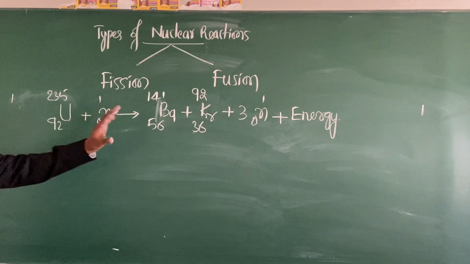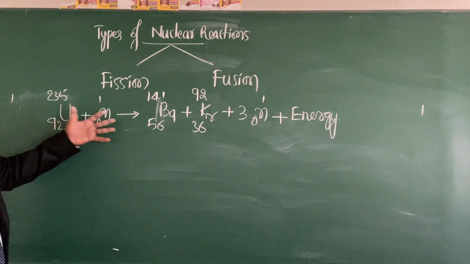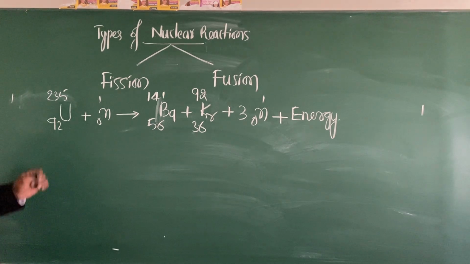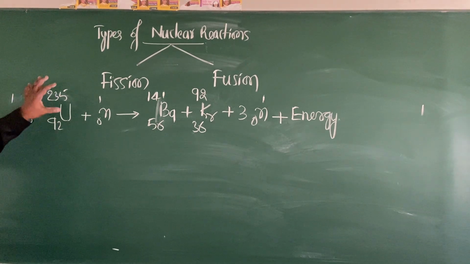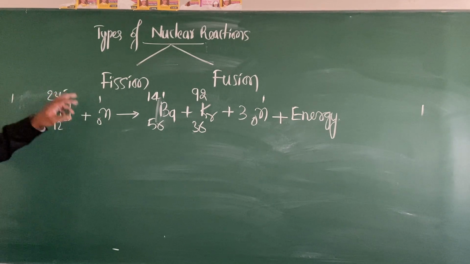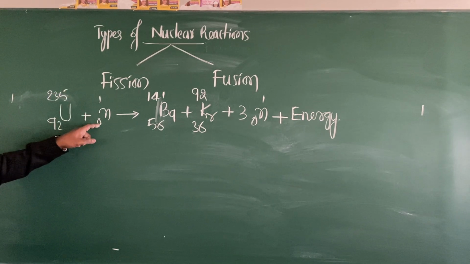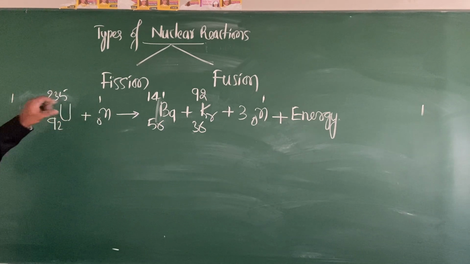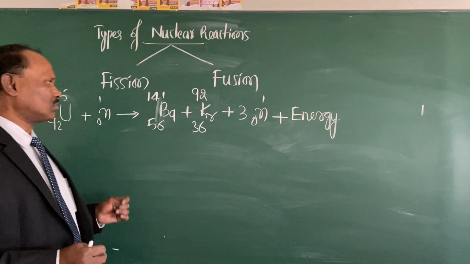So this is an example for nuclear fission reaction. So what is happening here? Uranium 92-235, which is an unstable nucleus, when it is bombarded with the projectile, that is a neutron, is broken into two lighter nuclei.